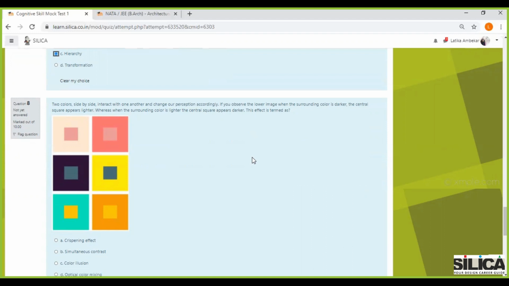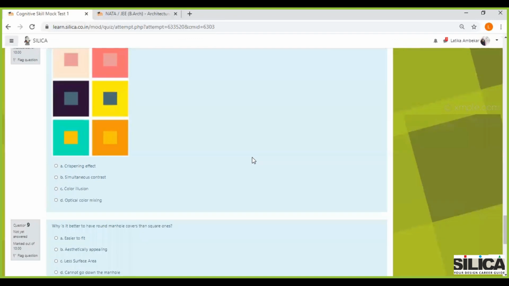Okay, now we have two colors side by side interacting with one another, and basically change our perception accordingly. If you observe the lower image, when the surrounding color is darker, the central square appears lighter, whereas when the surrounding color is lighter, the central square appears darker. This effect is termed as. Okay, so then again there's crispening effect, simultaneous contrast, color illusion, and optical color mixing.